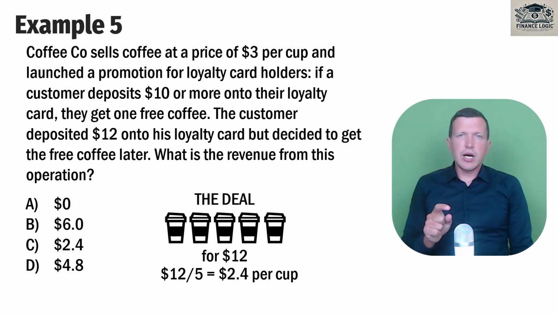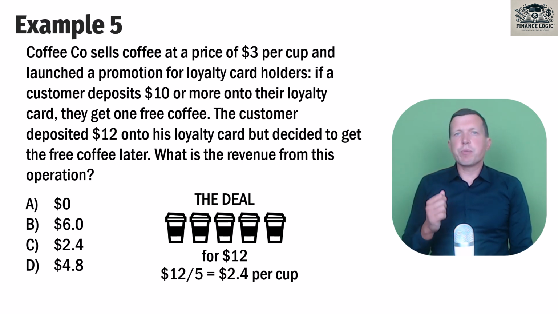But now let's pay attention to completion, our second step. We have identified the deal, now we have to identify completion. What we have done for our customer. We just received money and that's all. We have not provided any cups of coffee to this customer, so our completion is 0.